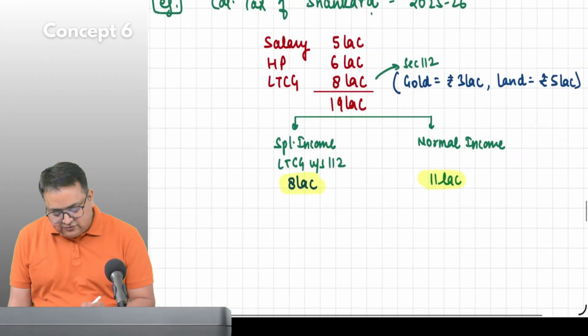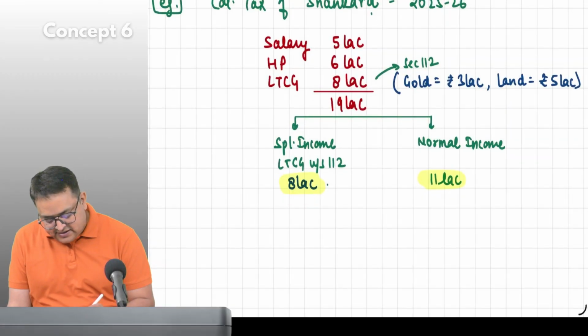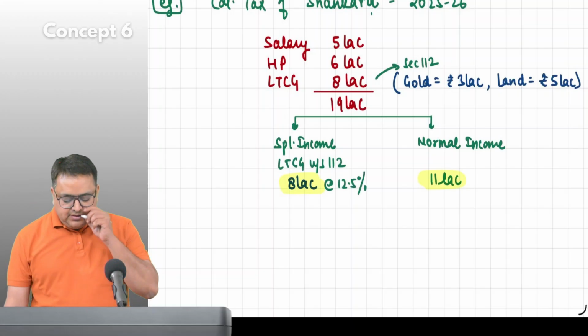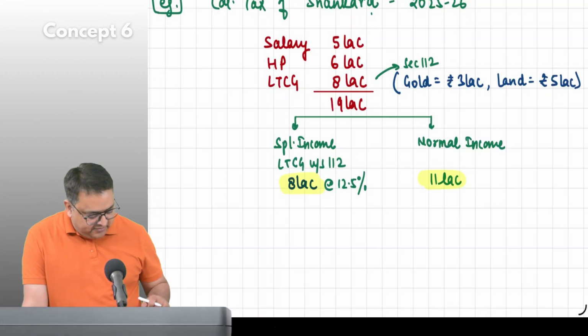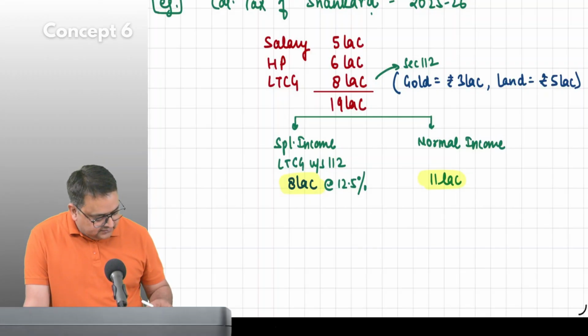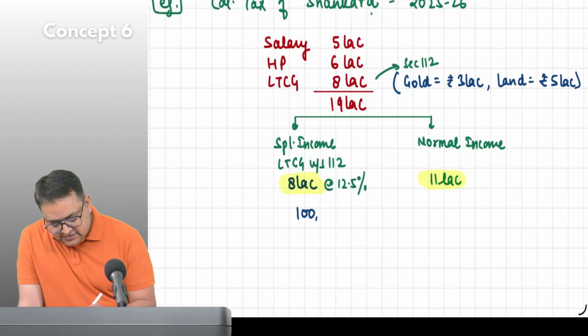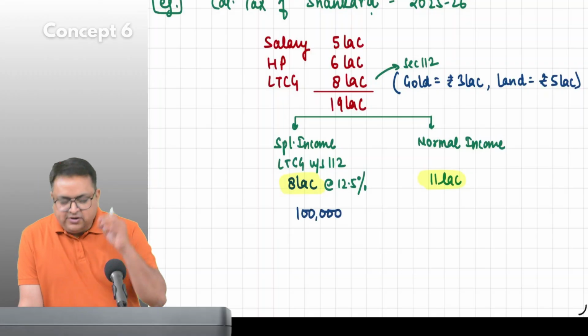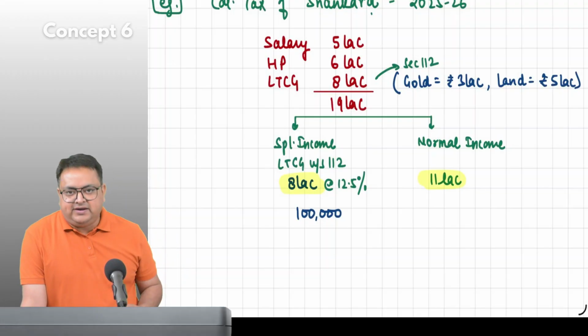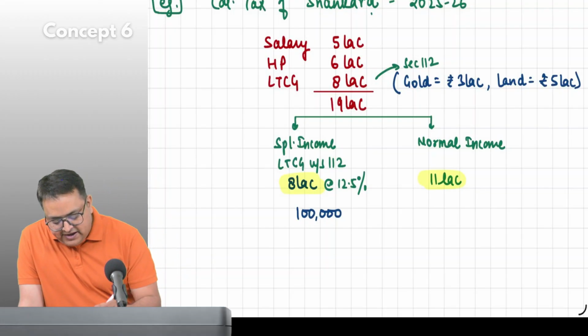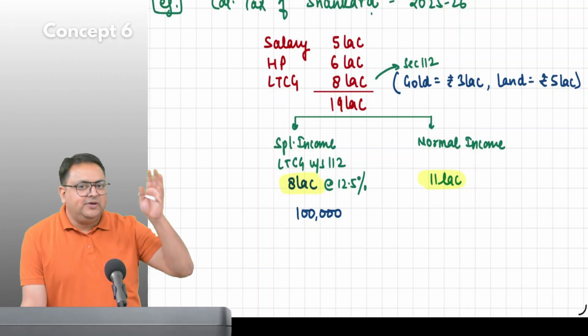My tax on 8 lakh is at the rate of 12.5%. How much is the tax on 8 lakh? 8 lakh into 12.5% is 1 lakh. On 8 lakh, I have to pay 1 lakh tax. And on 11 lakh, apply the normal slab rates.